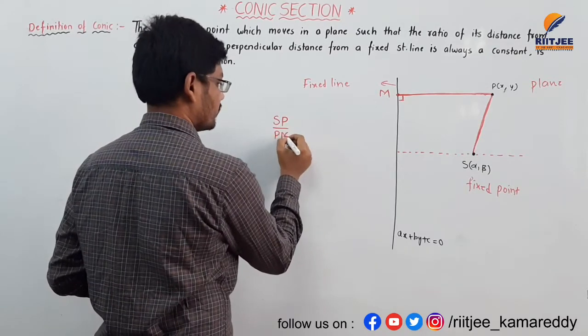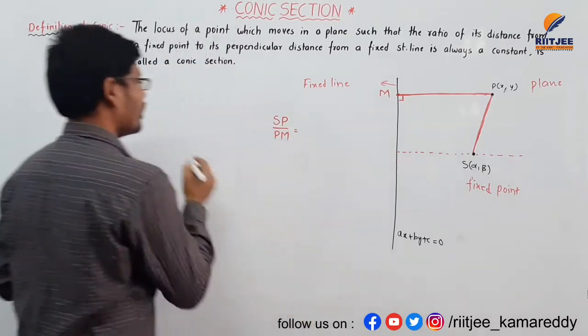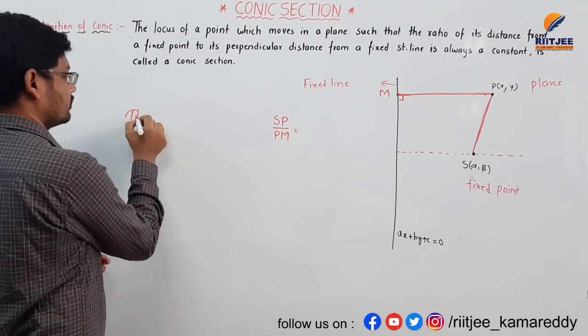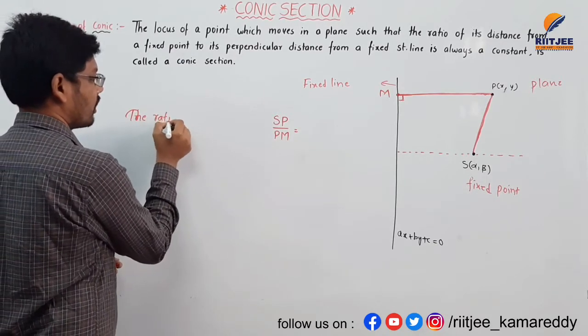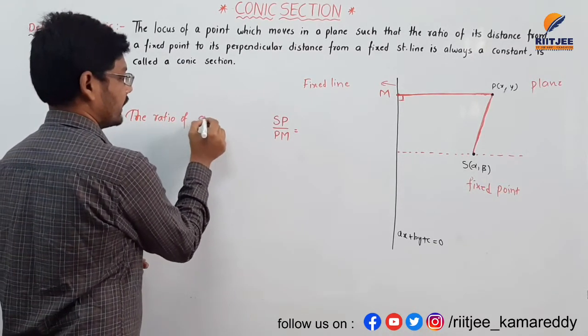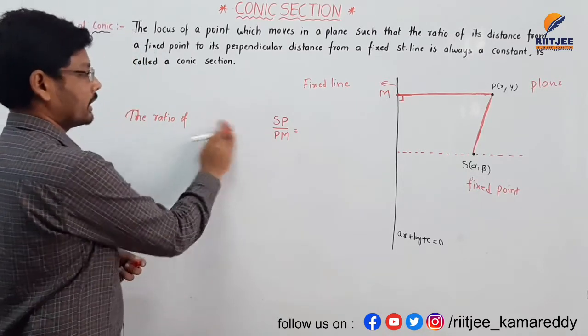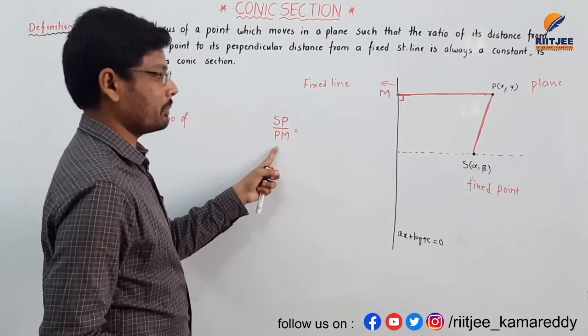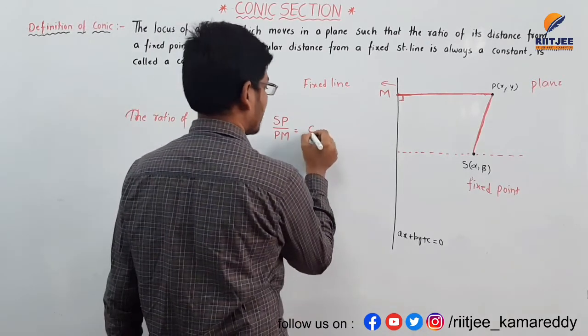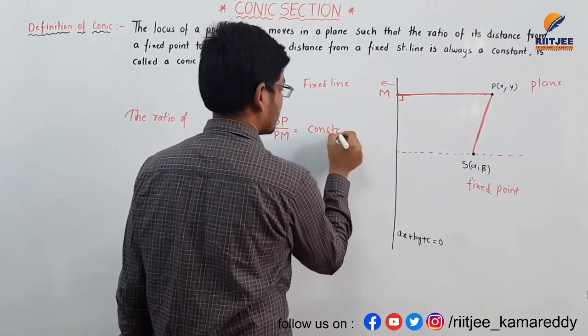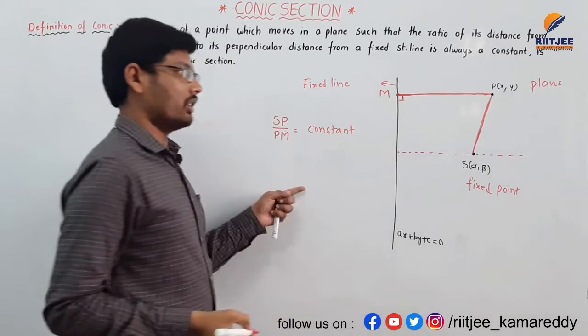The ratio of SP by PM is always constant.